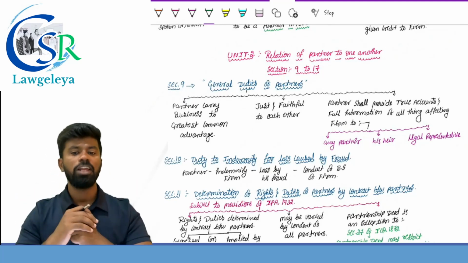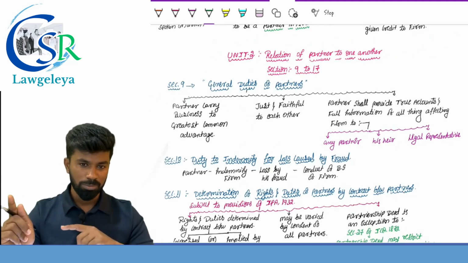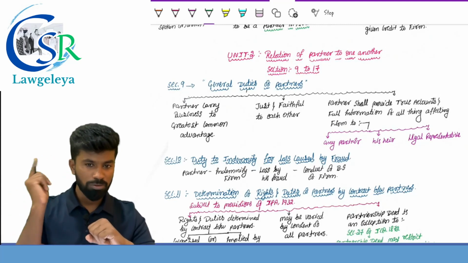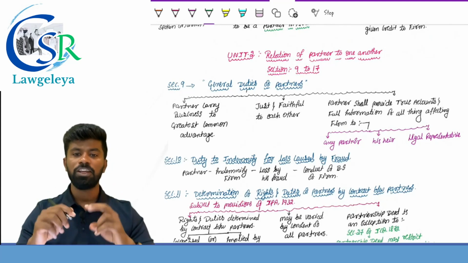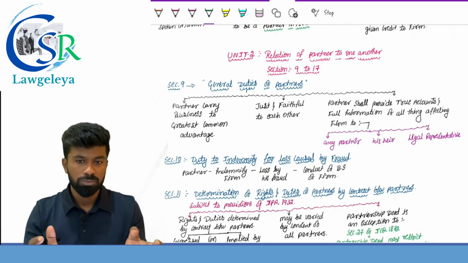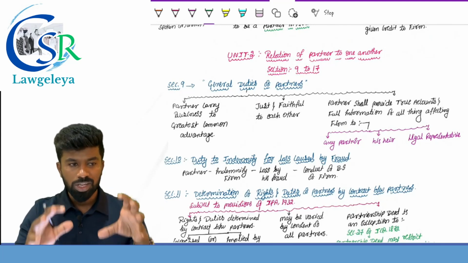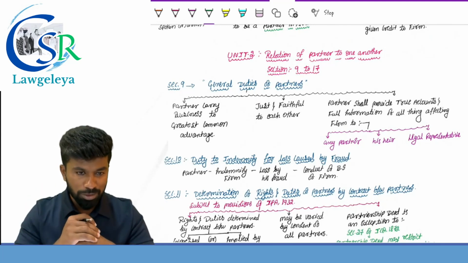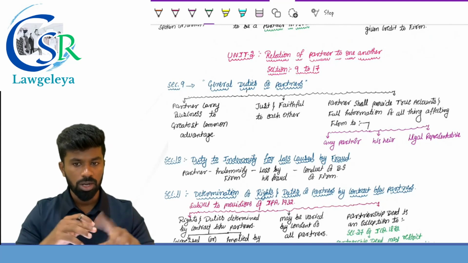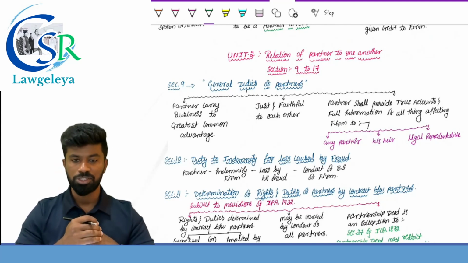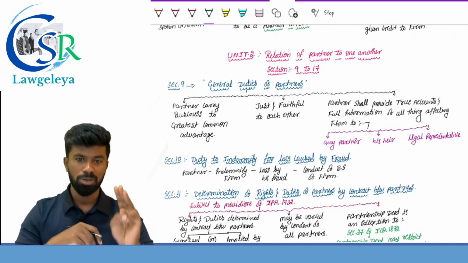True and full information. So every partner shall carry on the business of the firm to the greatest common advantage, meaning for the benefit of all the partners. He should not make any personal profit. Second one, he should be just and faithful to each other. All the partners in a firm should be just and faithful to whom? Each other. And the last condition is that the partner shall provide true accounts and full information of all the things affecting the firm, to whom? To the partner, or to his legal heirs, or to the legal representatives. So these are the three common duties which are imposed by section number 9.